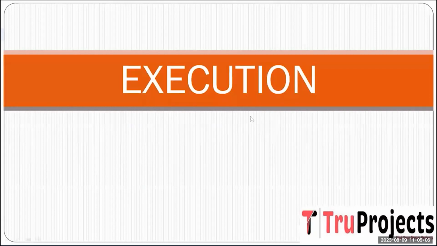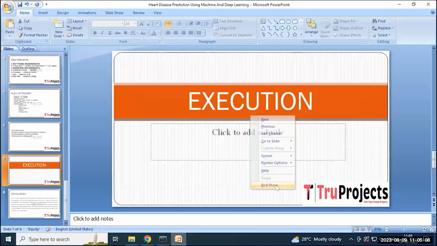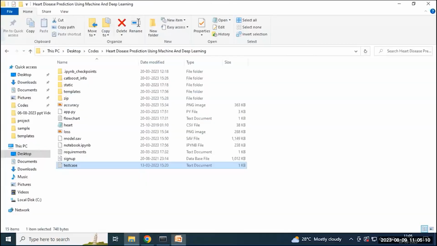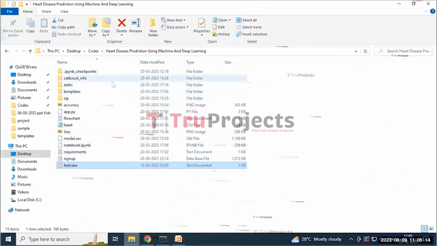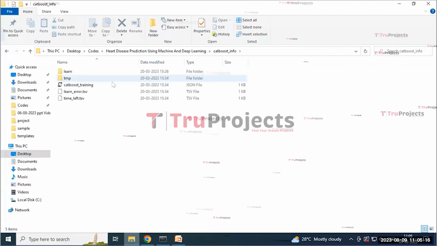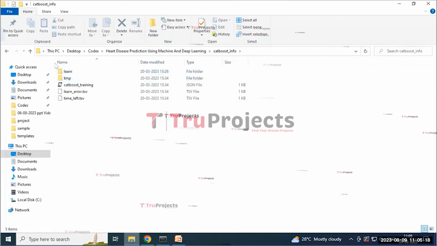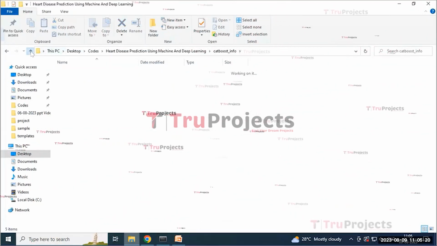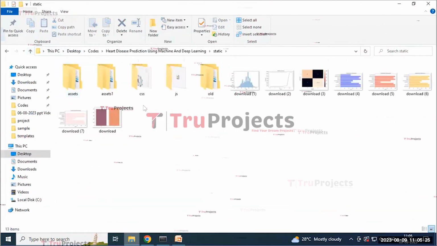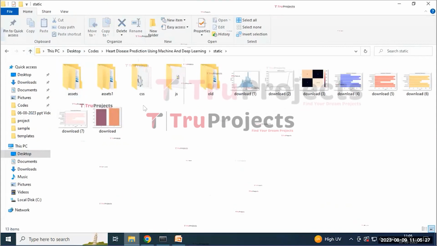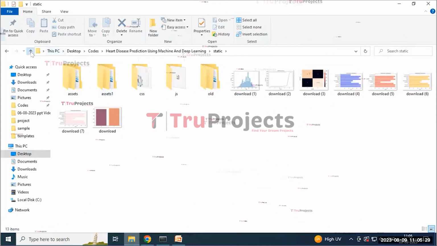The execution of the project. To execute the project, first we need to open the code folder. And this is the code folder containing various files within it: the CatBoost info containing the training and the CSV file for the testing and training of the data, and the static folder containing the assets, CSS, JavaScript and the image files within it.